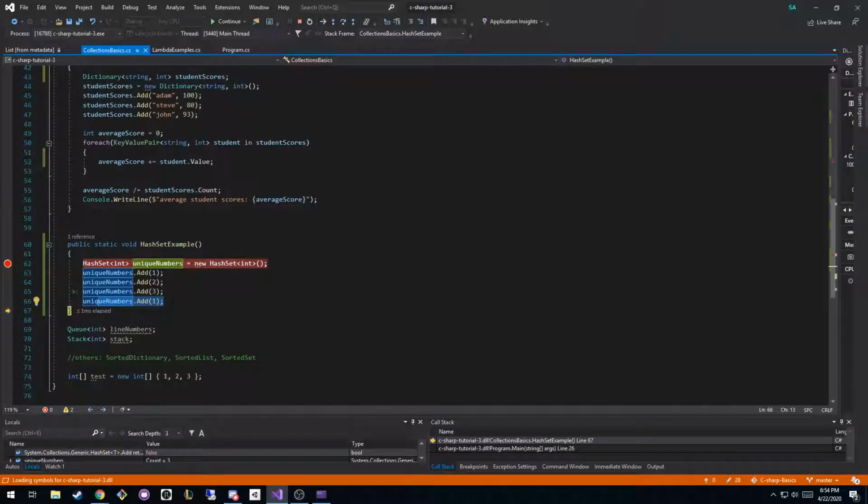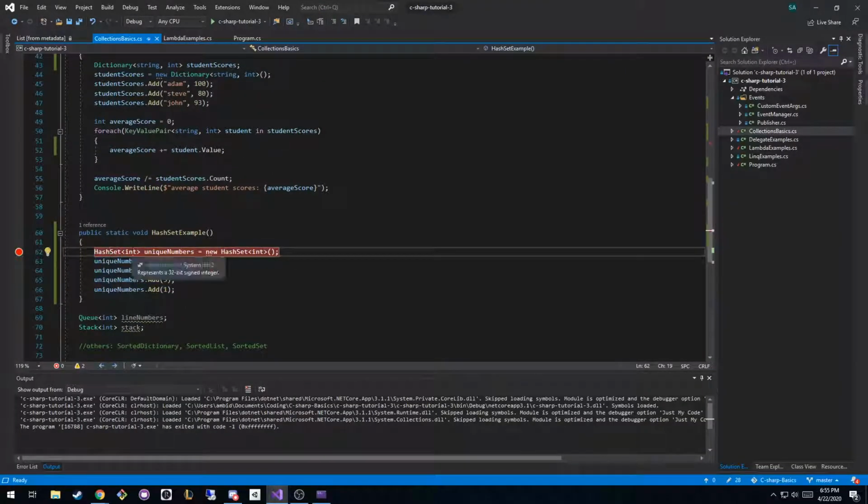So what would be useful to have a set of? I don't know, a set of playing cards, right? You can only have like 1 through 10, jack, queen, king, and ace, right? And if I wanted to add like an extra card to the deck, it would say, we can't do that because we're a set of objects, right? We are unique.